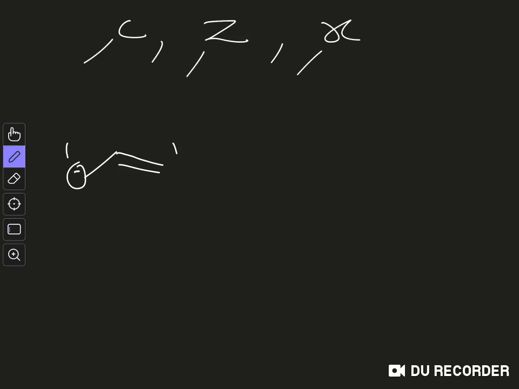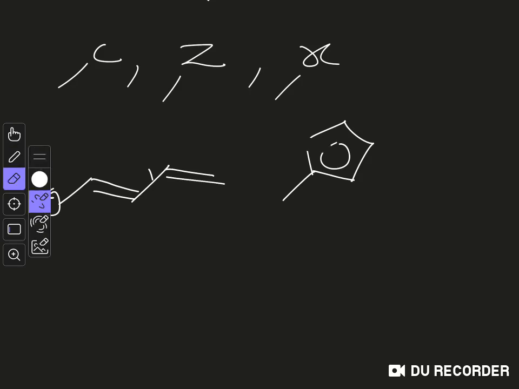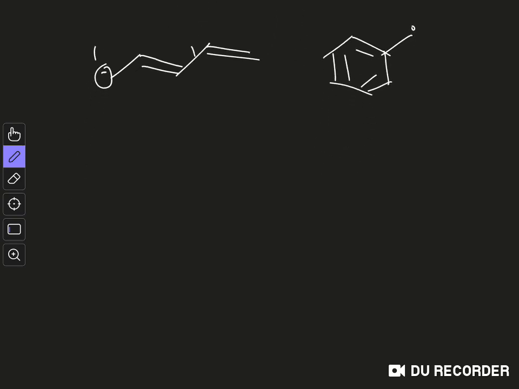If you increase the conjugation more, again it will be stabilizing. If you add an aromatic ring like this to the radical, again you are increasing the length of conjugation and it will be a stabilizing situation.